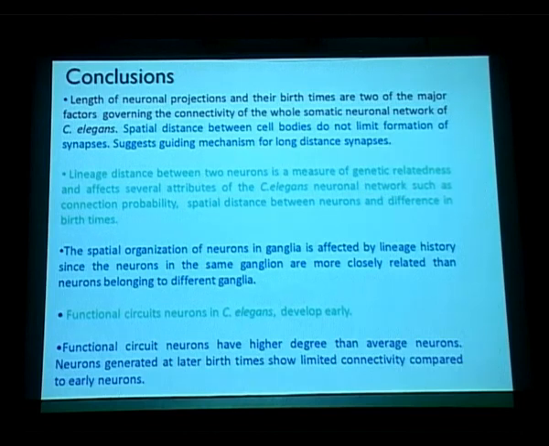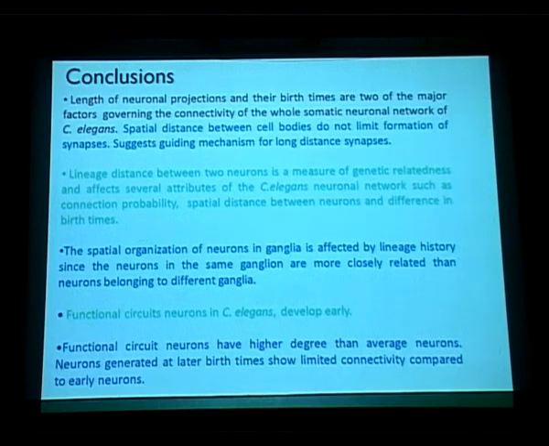Lineage distance between two neurons is a measure of genetic relatedness, no surprises there. And it affects several attributes of C. elegans neural networks, such as connection probability, spatial distance between neurons, and difference in birth times. So, all these things are in fact decided by the lineage distance between two neurons.